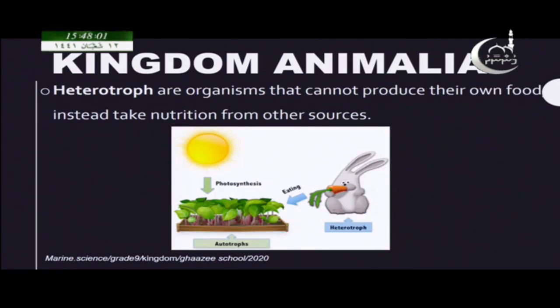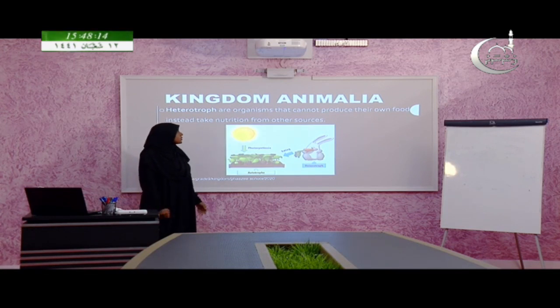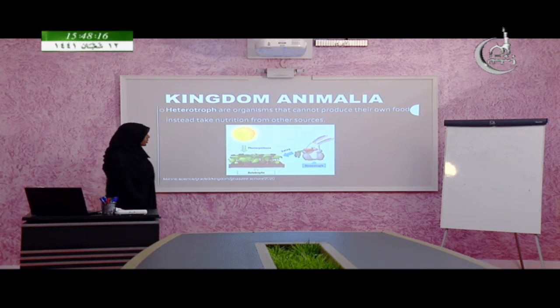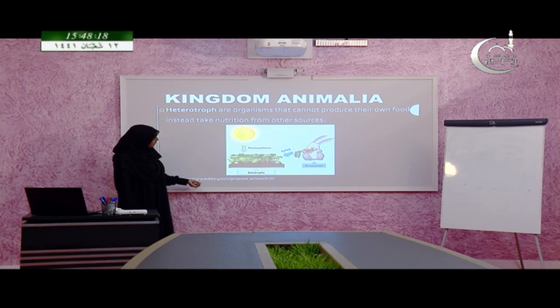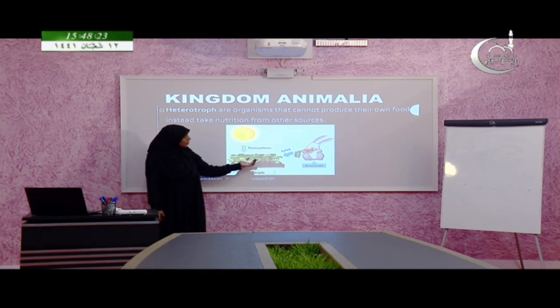The term heterotrophic. The heterotrophs are the organisms that cannot produce their own food. However, they take nutrition from other sources. Here you can see a good example. For example, these plants, they are the autotrophs.